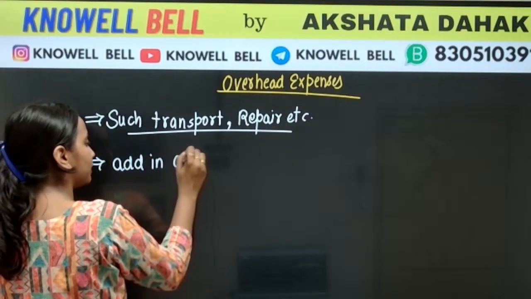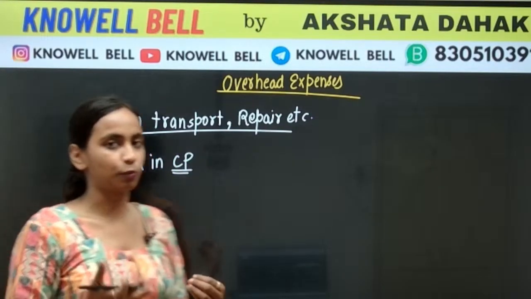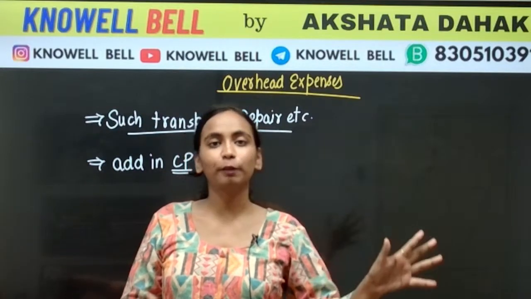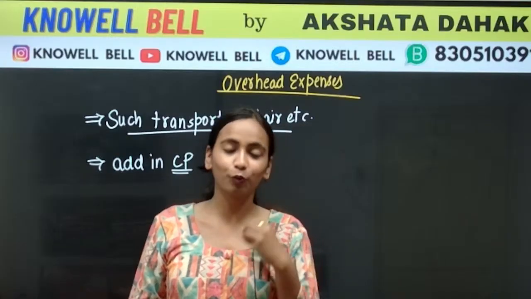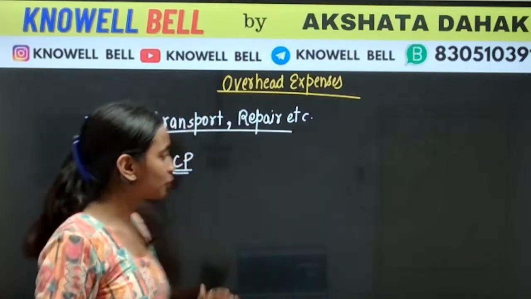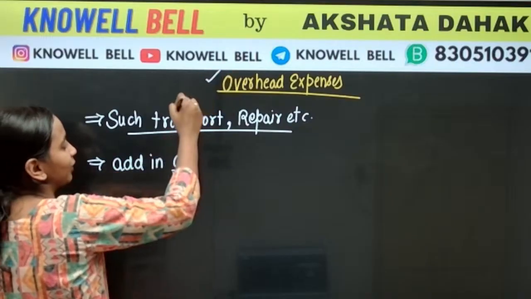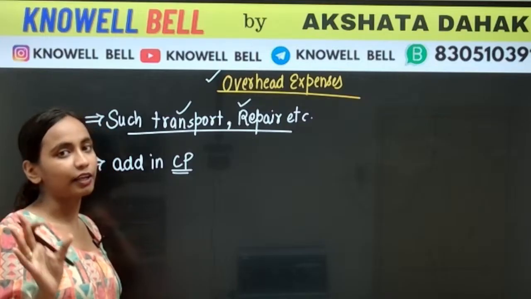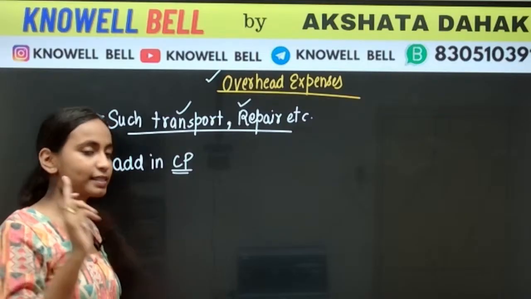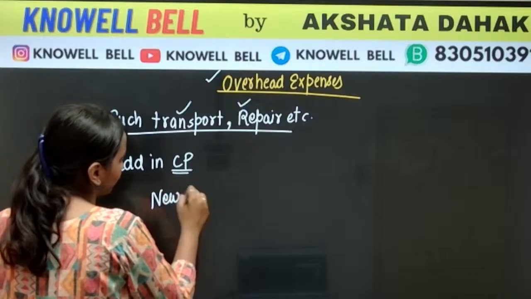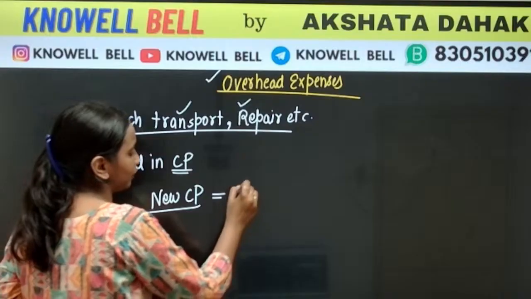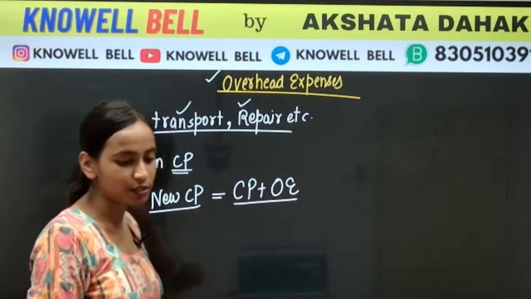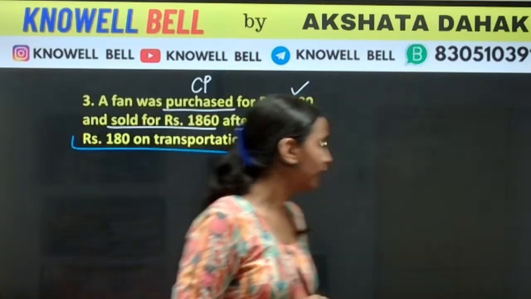Overhead expenses like transport. Let us say I purchased a fan for rupees 1200 and for transport I had to pay 150. तो वो मुझे ही पे करना पड़ रहा है. So original cost is higher than cost price. तो हमको ध्यान रखना है overhead expenses like transportation charges, repair charges, machinery charges, any random charges are given. वो आपके हमेशा किसमें ऐड होंगे? They will always add in CP. So यहाँ what will be the new CP? New CP क्या बनेगा? New CP will be old CP plus overhead expenses.